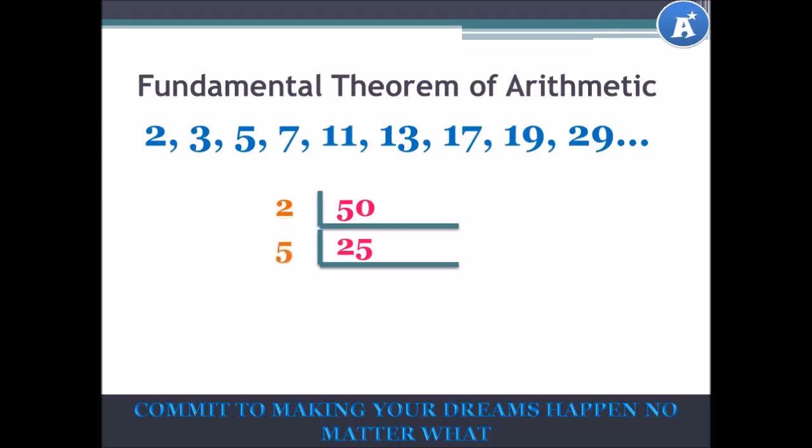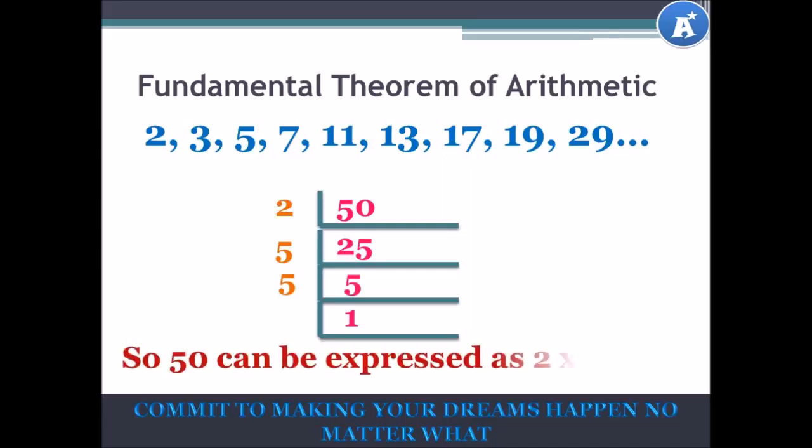So 5 into 25 gives us 5. We can use 5 again, because 5 can go into 5. 5 into 5 gives you an answer of 1. We are basically reducing the number to 1. So 50 can be expressed as 2 times 5 times 5, which gives you a product of 50. Do you see that a number can be expressed as a product of its prime factors? I'm sure you do.